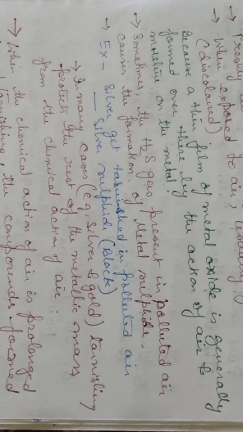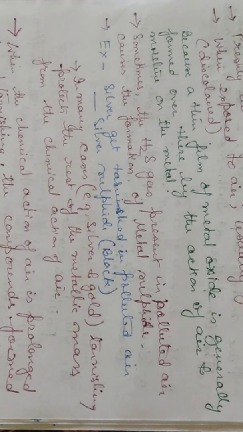Now, in many cases, silver and gold tarnishing protects the rest of the metallic mass from the chemical action of the air. That means that when the outside color of the silver has changed to black, the inside remains the same. So the tarnish protects the inner lining of the silver, which remains as it is, not coming in contact with the air, with no chemical action taking place.